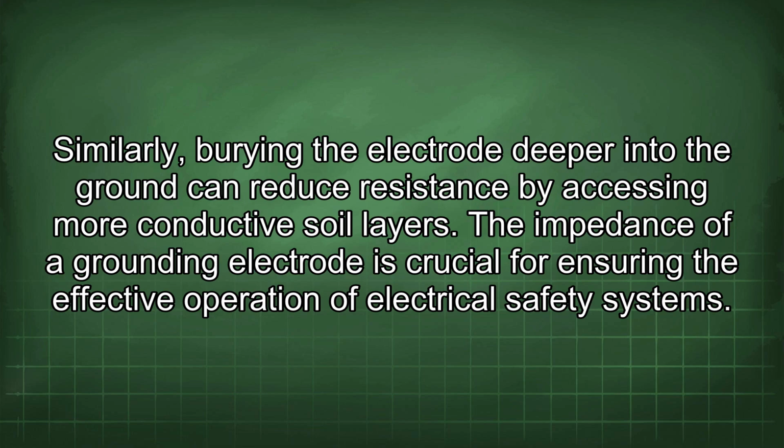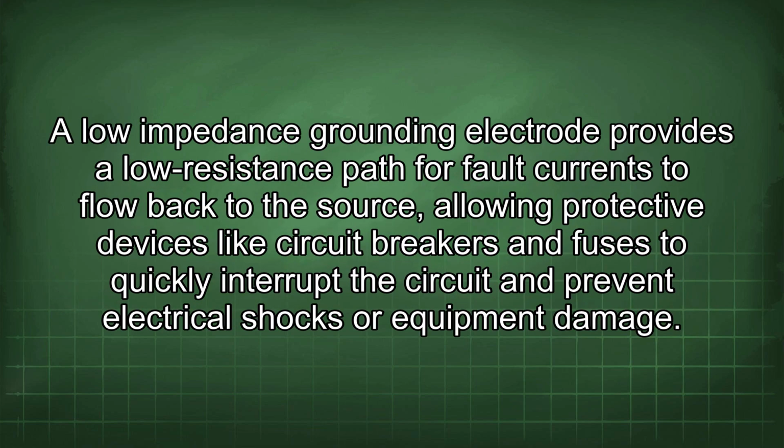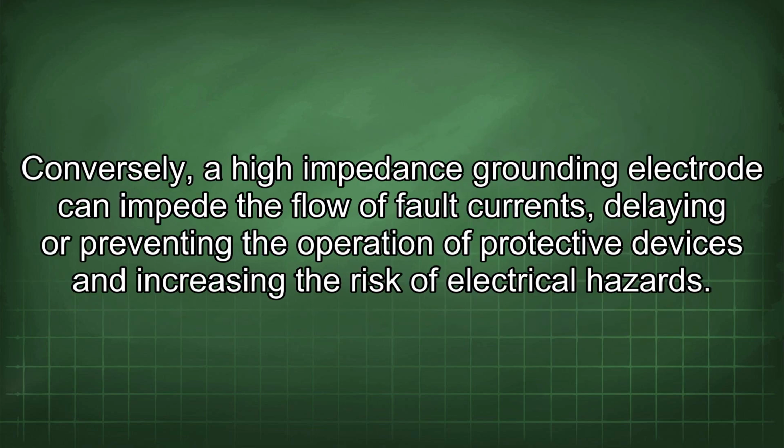The impedance of a grounding electrode is crucial for ensuring the effective operation of electrical safety systems. A low impedance grounding electrode provides a low resistance path for fault currents to flow back to the source, allowing protective devices like circuit breakers and fuses to quickly interrupt the circuit and prevent electrical shocks or equipment damage. Conversely, a high-impedance grounding electrode can impede the flow of fault currents, delaying or preventing the operation of protective devices and increasing the risk of electrical hazards.